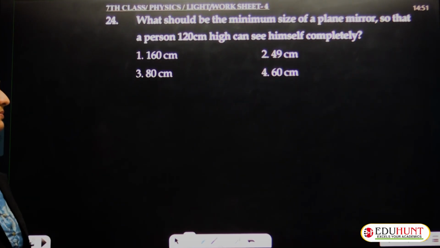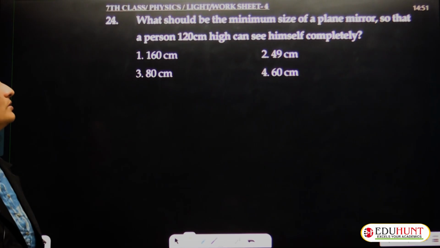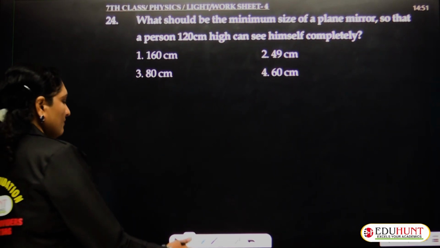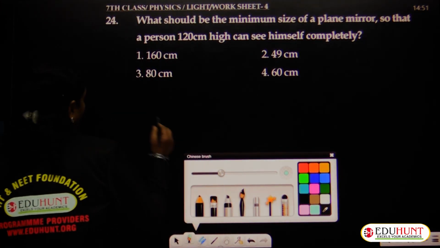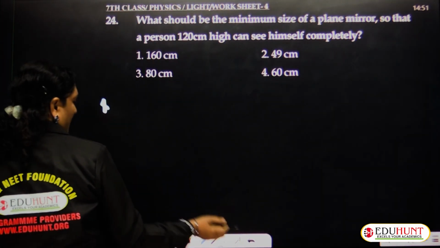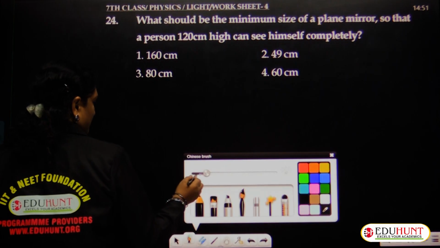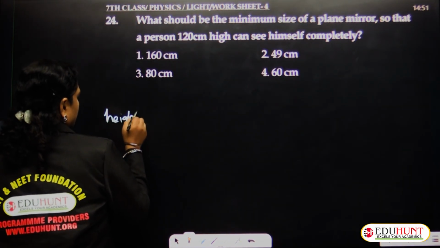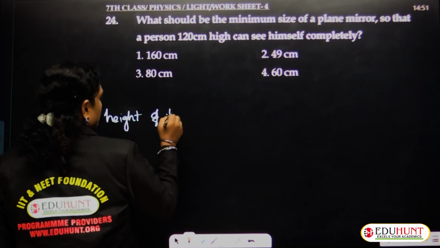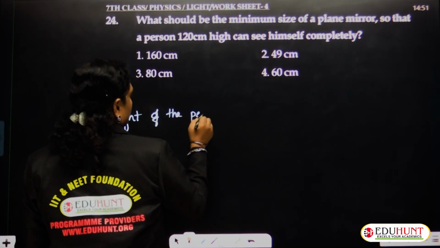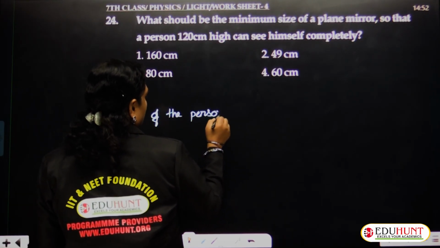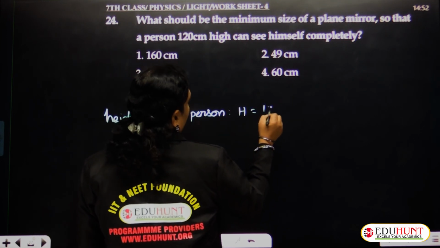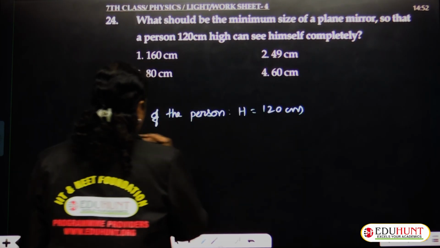What should be the minimum size of a plane mirror so that a person of 120 centimeters height can see himself completely? So what is given? The height of the person is given as h equals 120 centimeters.